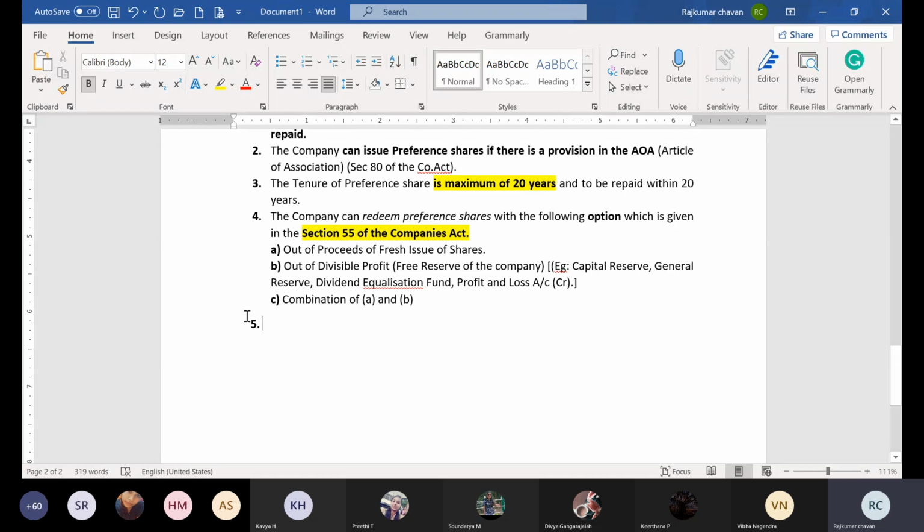Okay, so now how many people understood Section 55? Just raise your hand. How many people understood Section 55 of the Companies Act?